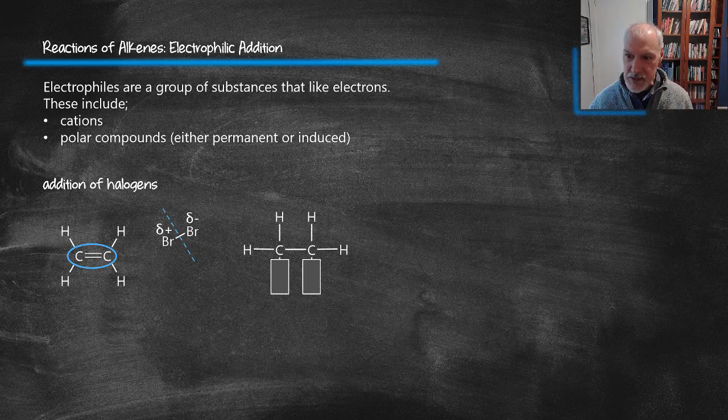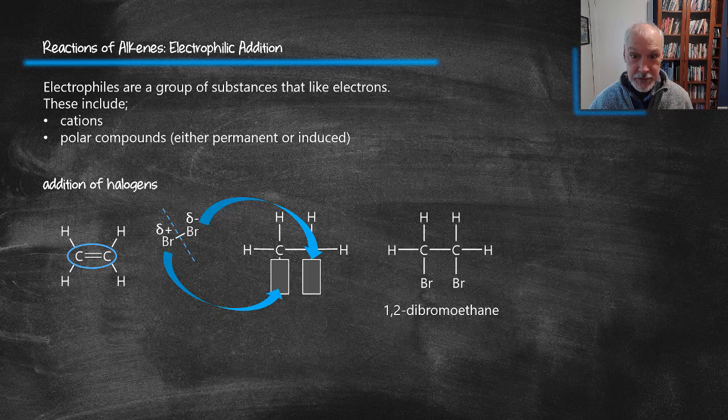What happens in our reaction is we can imagine the double bond breaking, so we have only a single bond existing between our carbons. Hence, each carbon is now capable of taking on a new partner. The bromine splits, and 1 bromine moves to each of the vacant areas, resulting in the formation of 1,2-dibromoethane. Here we can see the overall reaction.